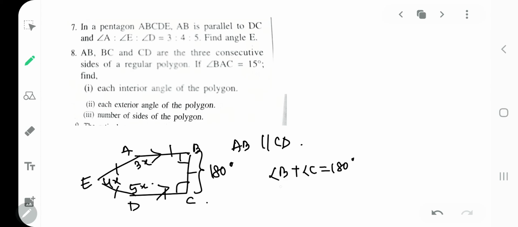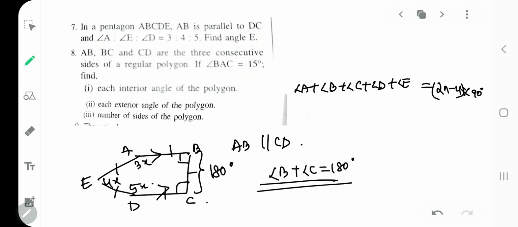So how will I write it? I will write angle A plus B plus C plus D plus E is equal to 2n minus 4 into 90. In n I'll put 5 because it is a pentagon, 2 into 5 minus 4 into 90. So from there I'll get the value of the sum of interior angles.